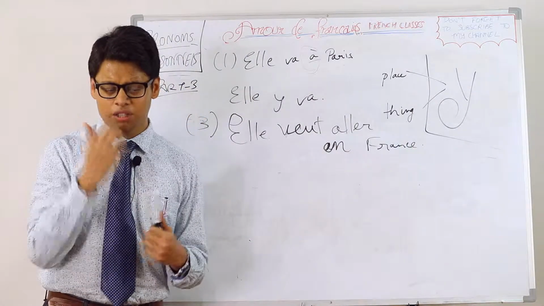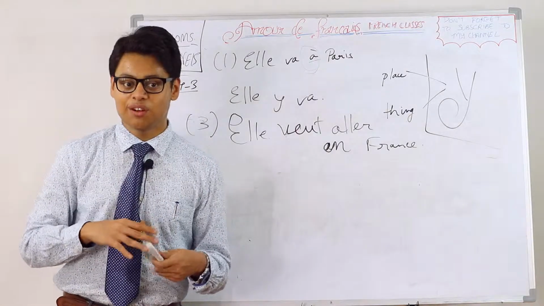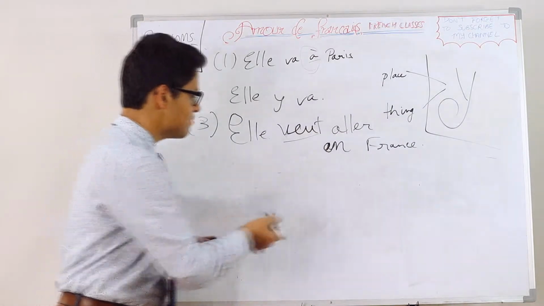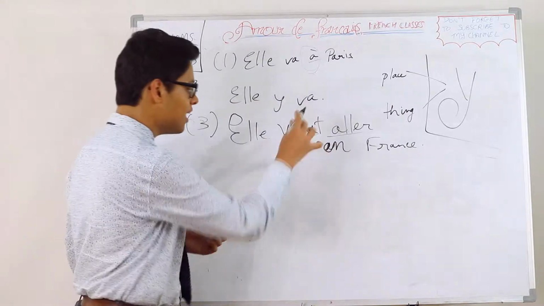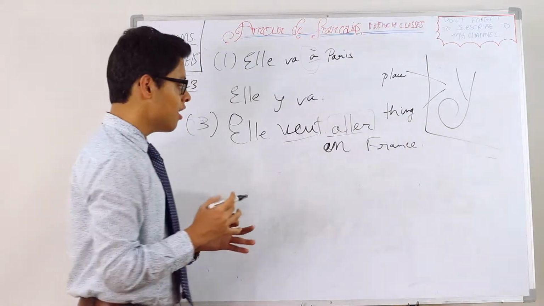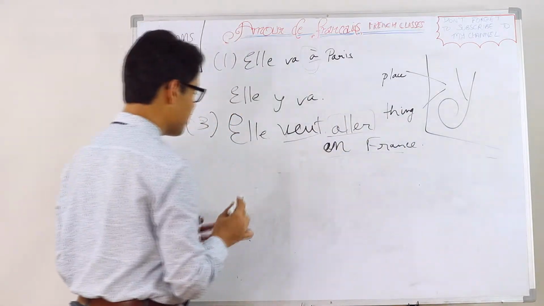It's no particular tense, it's simply present tense, like I discussed in the previous video also: when the first verb is conjugated in present tense, the second verb is in infinitive. Which one is the main verb? Aller is the main verb. So, where will y come?